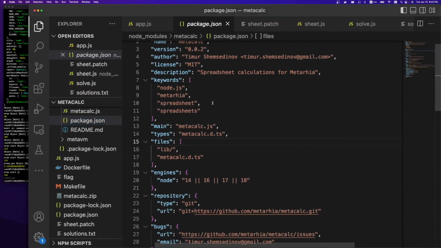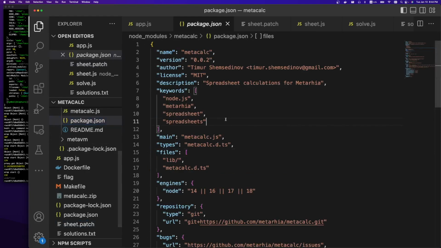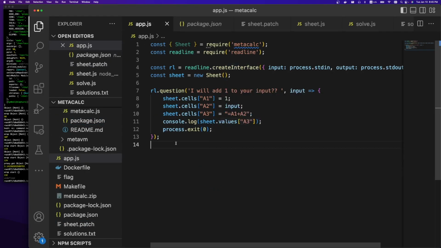The challenge author of the CTF also mentioned that they hardened it even further. I guess this would have been too easy of an exploit, especially with proto still on the object. That's nice. So if the property is equal to constructor or proto, it's going to return null. And they also got rid of the math object. It says math has too much of an attack surface, sad face. So instead, slightly less useful math is just a blank object, and then they wrap a blank object. Obviously this makes the calculator app almost worthless. Well, you can still do plus and minus in the VM, but you no longer get math.